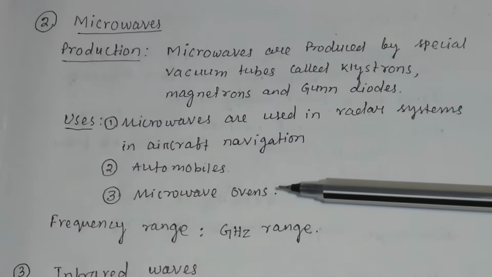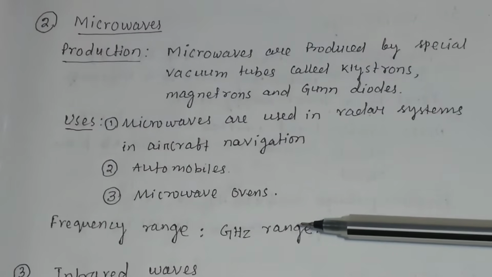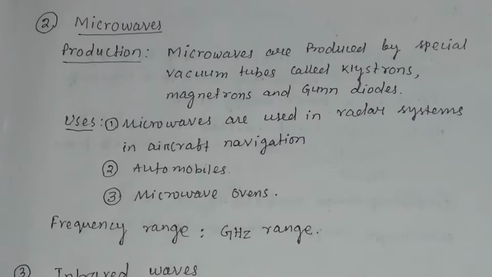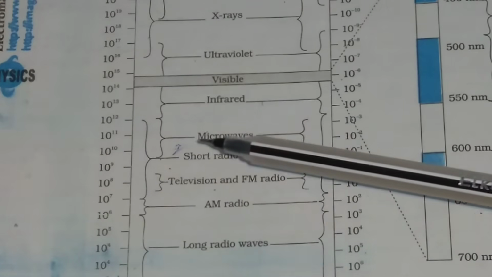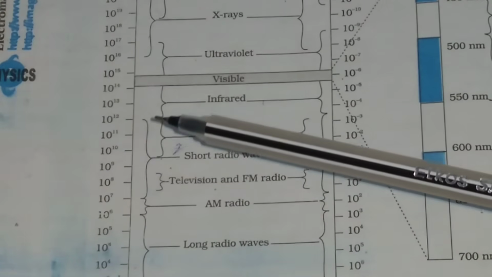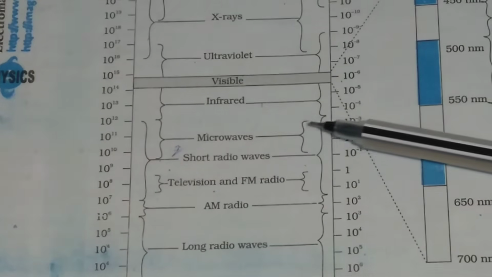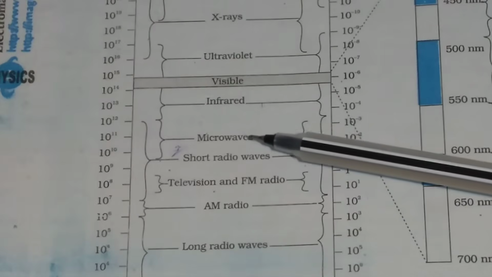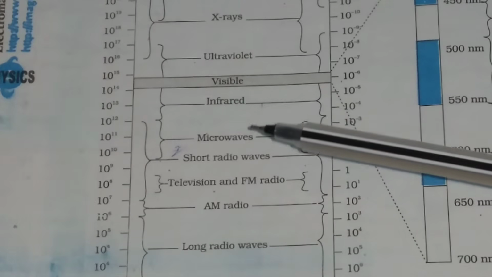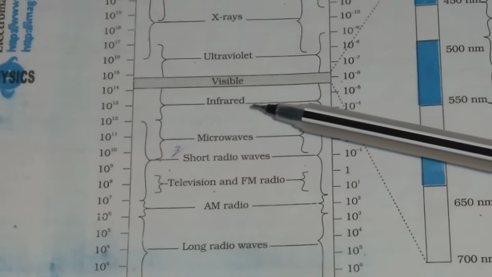The frequency of microwaves is of the order of gigahertz. In the spectrum you can see the range of frequency and wavelength for microwaves. Above the microwaves you have infrared waves.